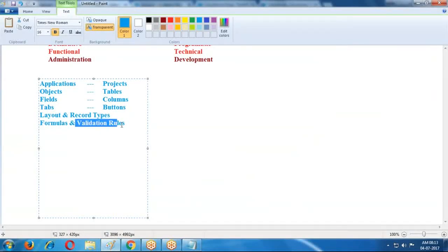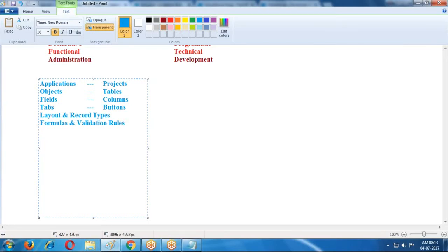So validation rules apply some logic on that particular field. If the conditions are not satisfied, then they generate error messages. For that we are using validation rules.